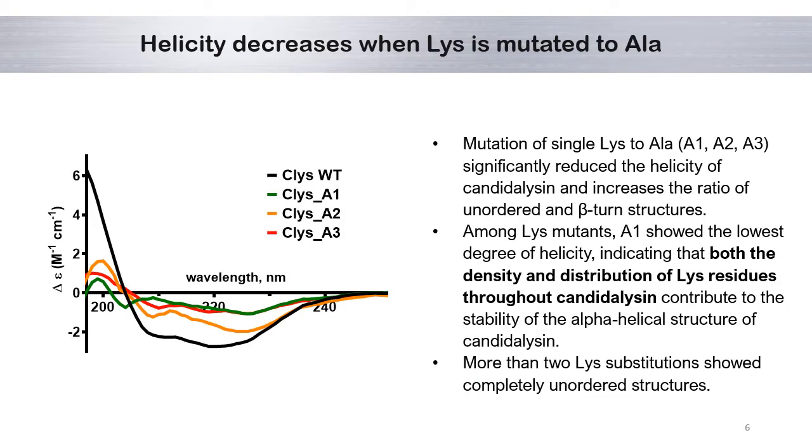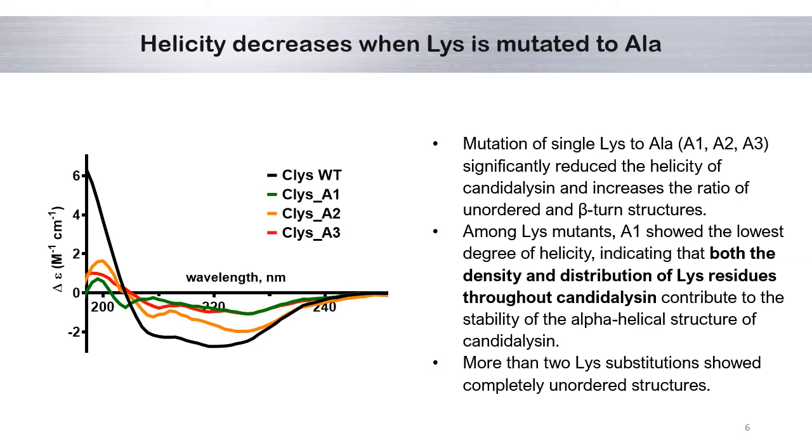To investigate the effect of electrostatic interactions and the roles of lysine residues at the C-terminus of candidalysin, we introduced substitution mutations of lysine with alanine. We tested single lysine to alanine mutations, double lysine to double alanine, and triple lysine to triple alanine mutations. First, we observed the helicity of the substituted mutants using circular dichroism.